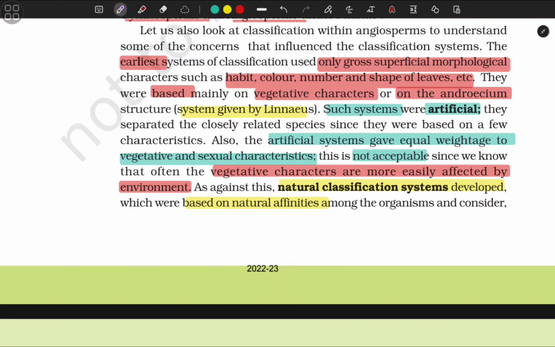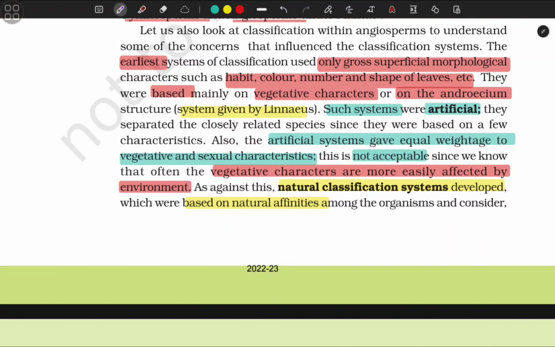Such systems were artificial. They separated closely related species since they were based on a few characteristics. Also, the artificial system gave equal weightage to vegetative and sexual characteristics. This is not acceptable since we know that often the vegetative characters are more easily affected by environment.